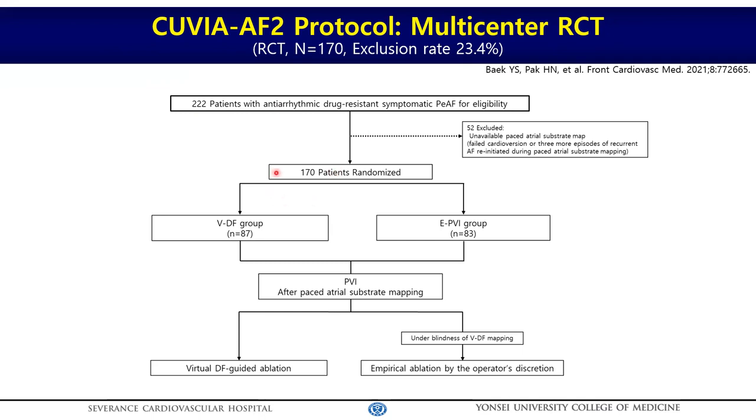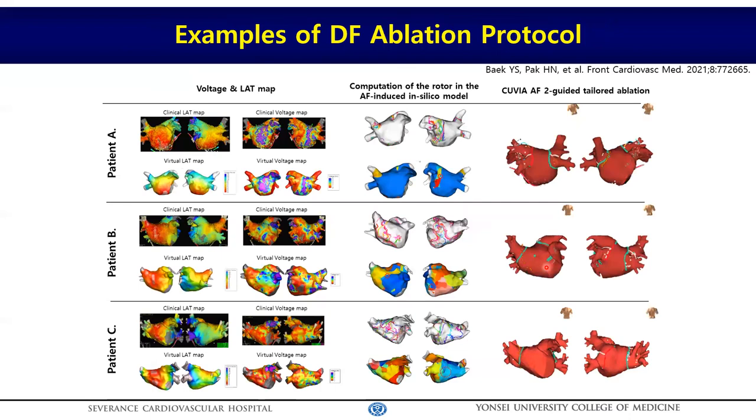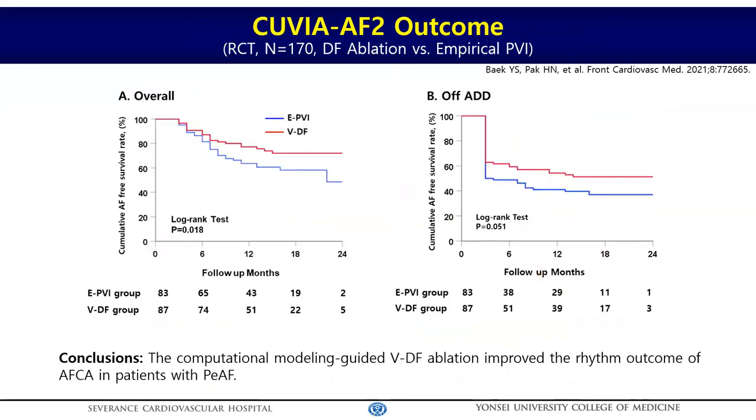However, over 170 patients were included and randomly assigned to the virtual DF group and the empirical pulmonary vein isolation group. These are examples of dominant frequency ablation. This is a virtual DF group case with extrapulmonary vein dominant frequency here, and we conducted additional ablation for DF sites after PV isolation.